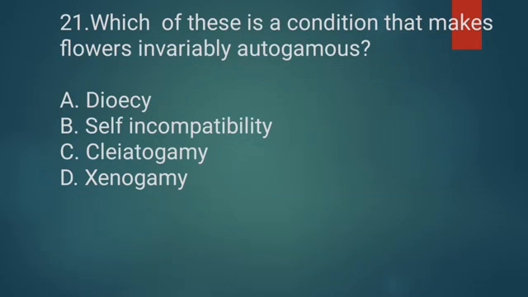Question number 21. Which of these is a condition that makes flowers invariably autogamous? Option A, dioecy. Option B, self-incompatibility. Option C, cleistogamy. Option D, xenogamy.